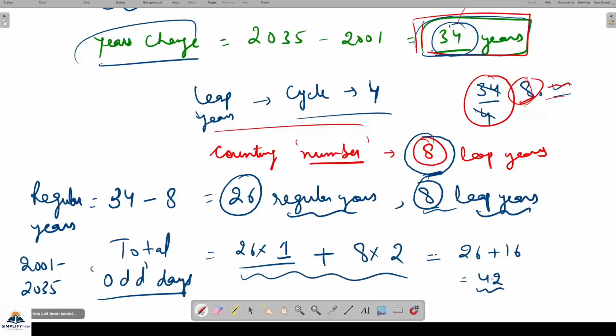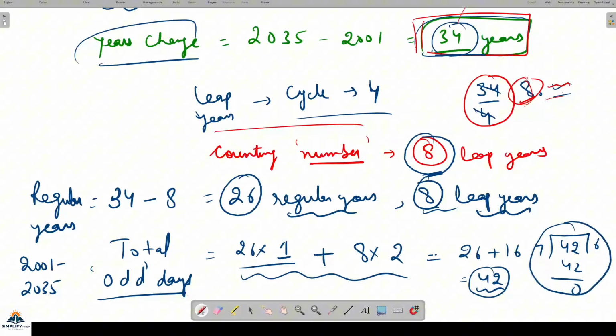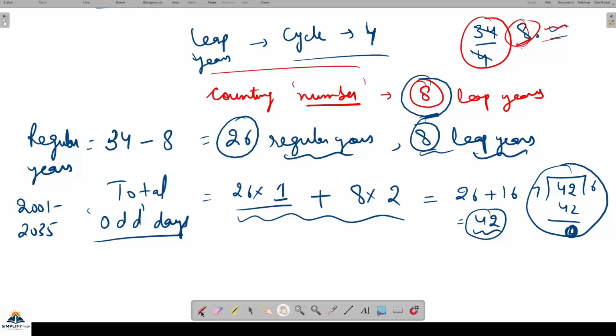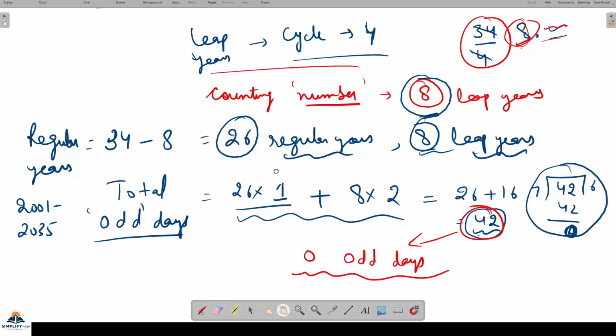42, है ना. I have told you odd days हमेशा आप 7 से डिवाइड करके, है ना, 7 से बड़ा है तो हमेशा 7 से डिवाइड करोगे. 42 divided by 7 is completely divisible, है ना. In odd days you see the remainder. So this is equivalent to 0 odd days, है ना. 42 odd days means, because this is a multiple of 7 only, है ना, रिपीट हो रहा है, तो odd days आपके 0 आ गए हैं बेसिकली. 0 odd days means same day will come, है ना.